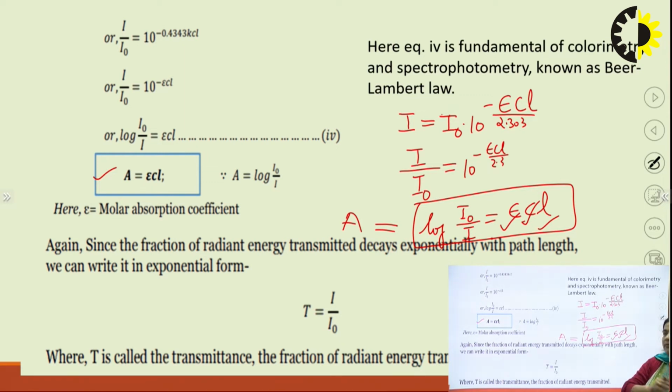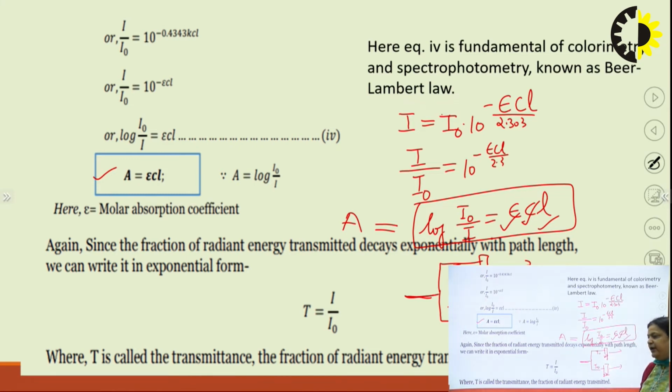And what is this A? If we check the instrumentation, in a double beam spectrophotometer, on one side there is a reference solution and on the other side there is a sample. Let the initial intensity be I naught on both.